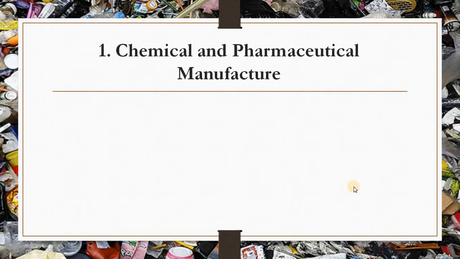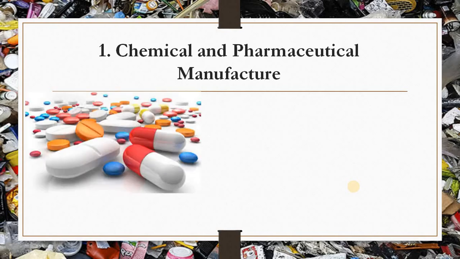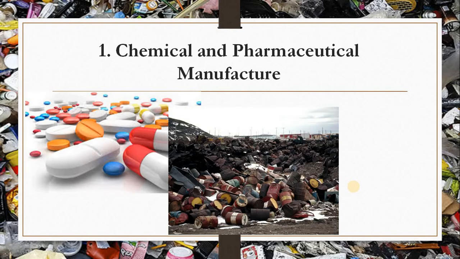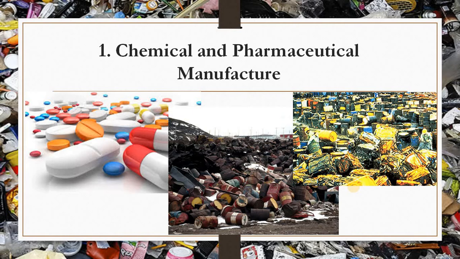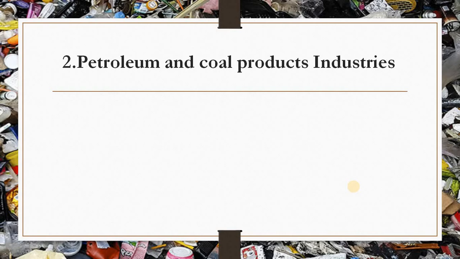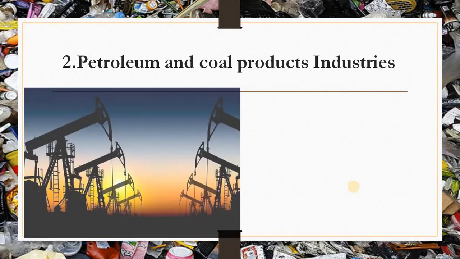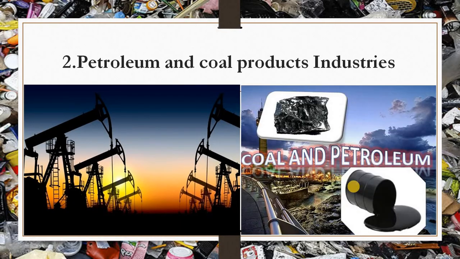So first, it is the chemical and pharmaceutical manufacture. Here you can see the contribution of waste from the chemical and pharmaceutical manufacture. Second, petroleum and coal products industries. Here you can see the petroleum and coal products.